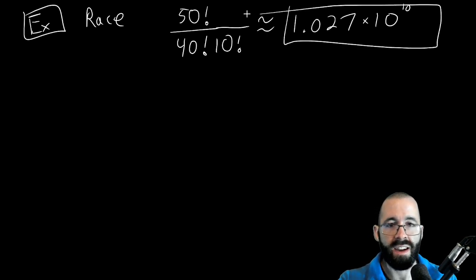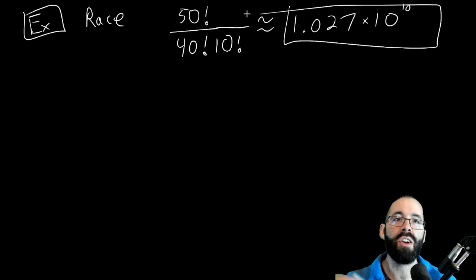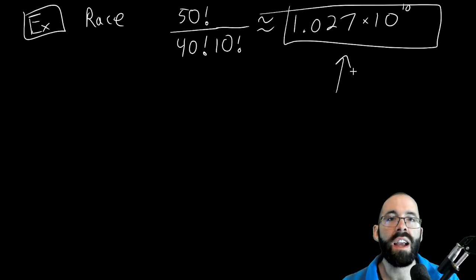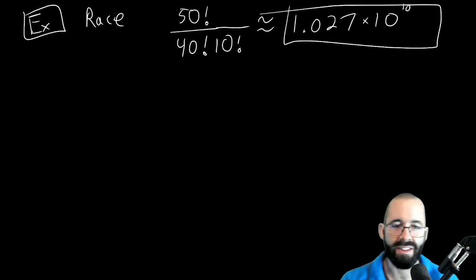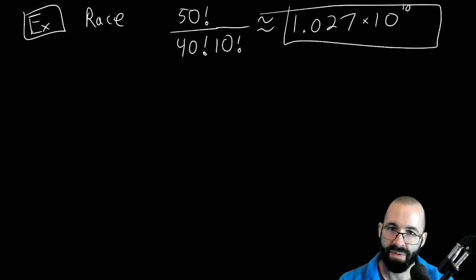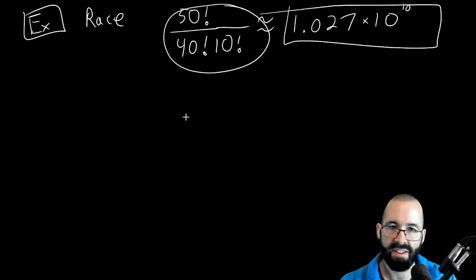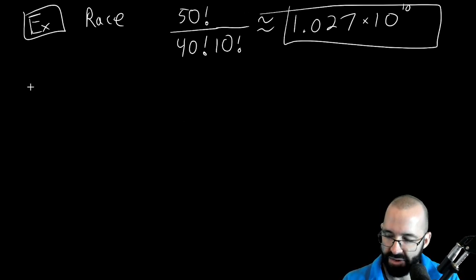Still, if your boss says, I want a list of all the possible combinations that are moving out of the next race, you say, no, boss, that's too many. There's a lot of combinations, even if the order doesn't matter. So I think this kind of hints at what our general formula for combinations looks like.